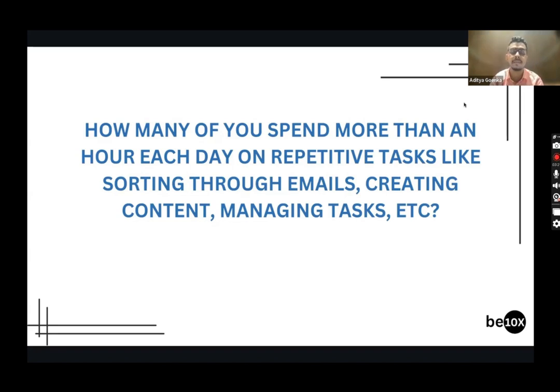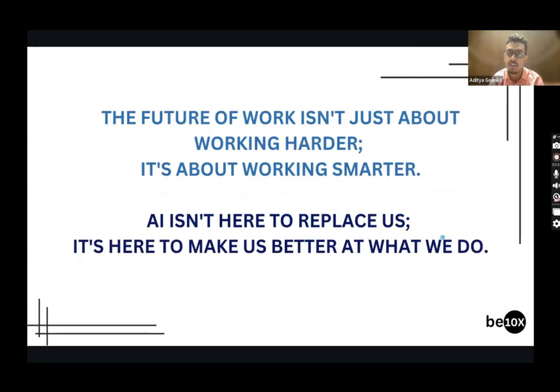It is very important for you to implement whatever I'm teaching. Once you do that, I can promise you that you won't have to spend so much time doing these mundane tasks every single day. The future of work isn't just about working harder. It is about working smarter. How many of you agree with me on this? Type in agree in the chat box. The future of work isn't just about working harder, but about working smarter and getting the work done.